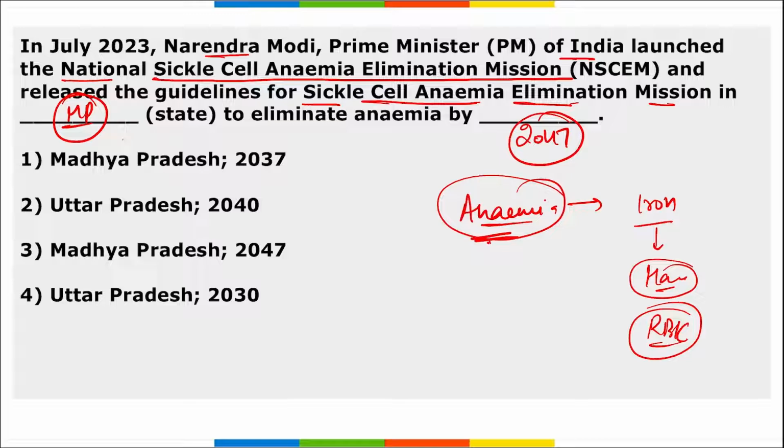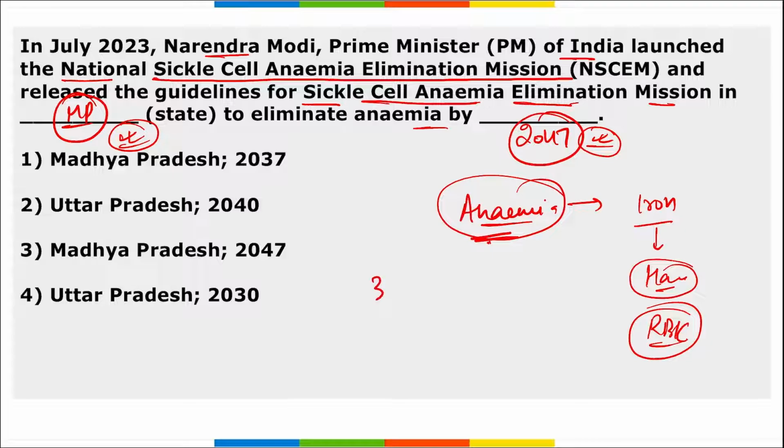To eliminate this, the Sickle Cell Anemia Elimination Mission was launched by Prime Minister Narendra Modi in the state of Madhya Pradesh with the target to eliminate it by 2047. And remember, women or pregnant women are basically impacted by anemia during birth. Correct? Also remember, the Prime Minister also initiated the distribution of Ayushman Bharat Pradhan Mantri Jan Arogya Yojana cards.